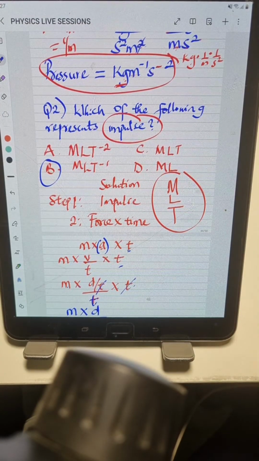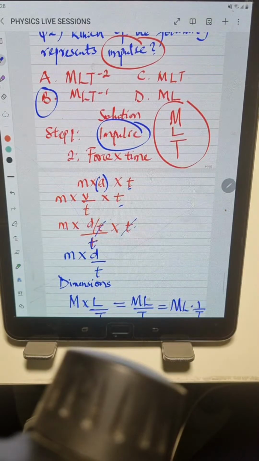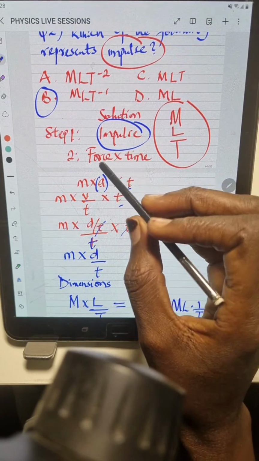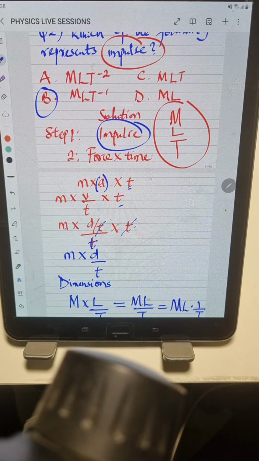For us to be able to solve a question of this nature, first we need to ask ourselves, what is the formula for impulse? If you do not know the formula for impulse, or you can't remember it, then solving this question might be a challenge. So that's why I wrote step 1. First, you write out the quantity, which is impulse. You write out the formula for impulse, which is force times time. Please remember your formulas. Formulas are very, very important in physics.